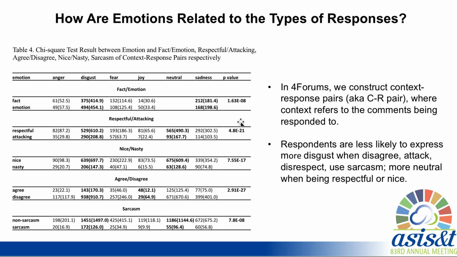The labels capture binary characteristics of the respondents, including whether they use facts or appeal to emotions in their response, whether they are respectful or attacking, whether they are nice or nasty, whether they agree or disagree with other comments, and whether they use sarcasm or not in their response. And the result shows that the respondents are likely to express more disgust when they disagree, attack, disrespect, or use sarcasm, and they are more likely to be neutral when they are being respectful or nice.